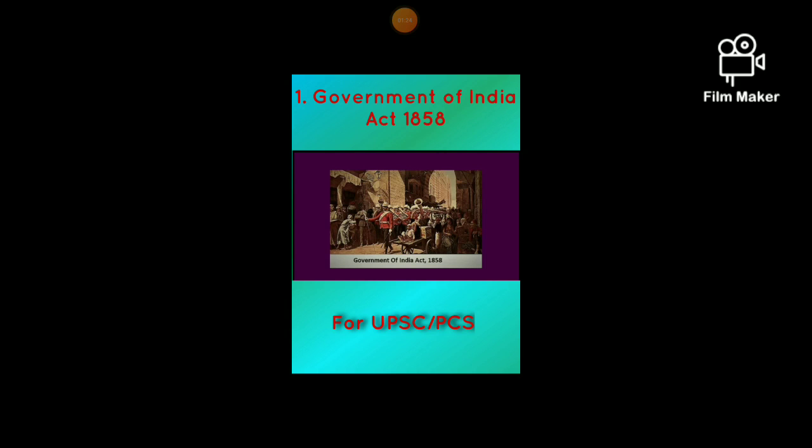It gave a decent burial to an already dead horse, the company's administration. So India was to be governed by and in the name of the Crown through a Secretary of State and a council of 15. The initiative and the final decision were to be with the Secretary of State. So look at the features of this act.